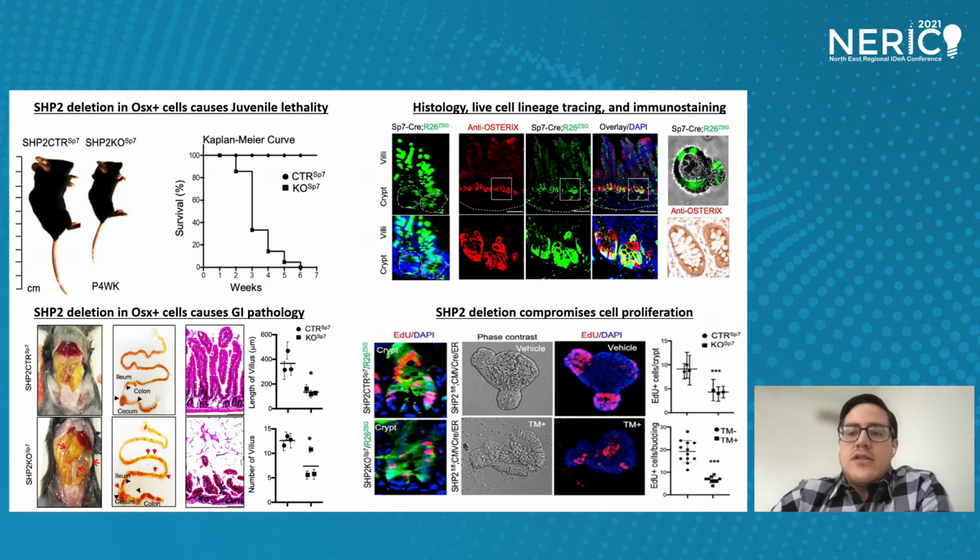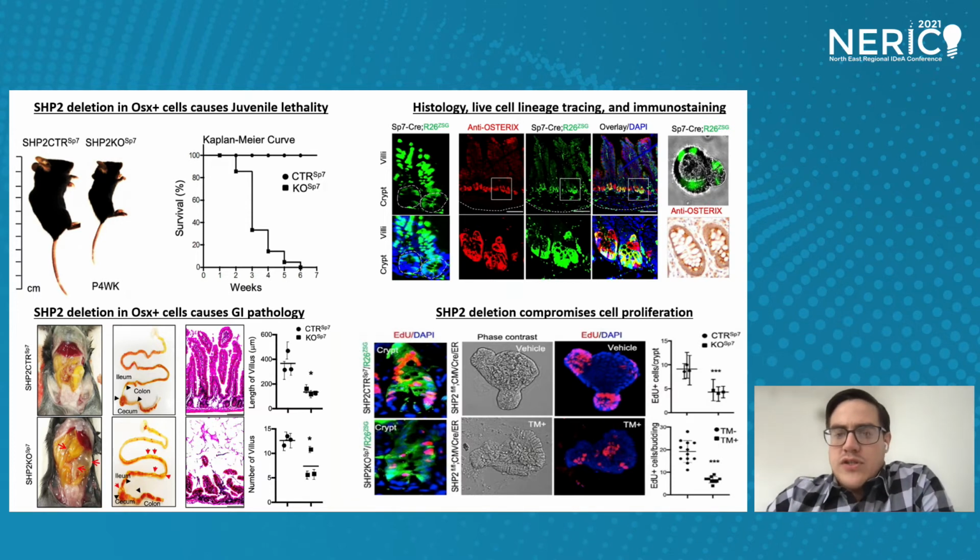Histopathological examination of the gut samples revealed dramatically truncated villi in the ileum, but no apparent evidence of inflammatory infiltrates or tissue necrosis. To understand how SHIP2 in the Osterix-positive cells causes GI pathology, we carried out live cell lineage tracing studies. Immunostaining with antibody against murine Osterix localized mainly to the base of the crypts, which are predominantly populated by stem cells and Paneth cells. Thus, our results strongly suggest that the Osterix promoter is active and Osterix protein is expressed in the crypt-based columnar stem cells.